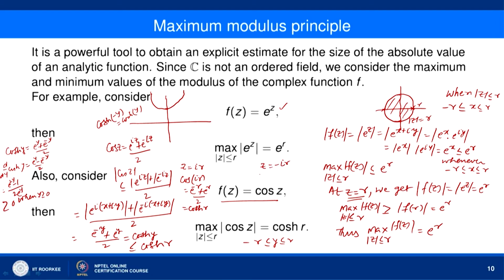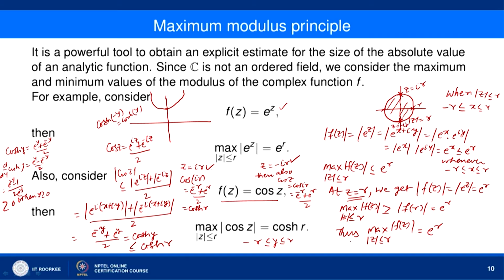If z equal to minus ir, then also cos z equal to cos ir equal to e to the power i squared r, so e to the power minus r plus e to the power r divided by 2, and both these points minus ir and ir, whether you take this point or you take this point, for both the points cos z takes the maximum value e to the power r plus e to the power minus r by 2, and these are the points here. This is z equal to ir, this is z equal to minus ir.